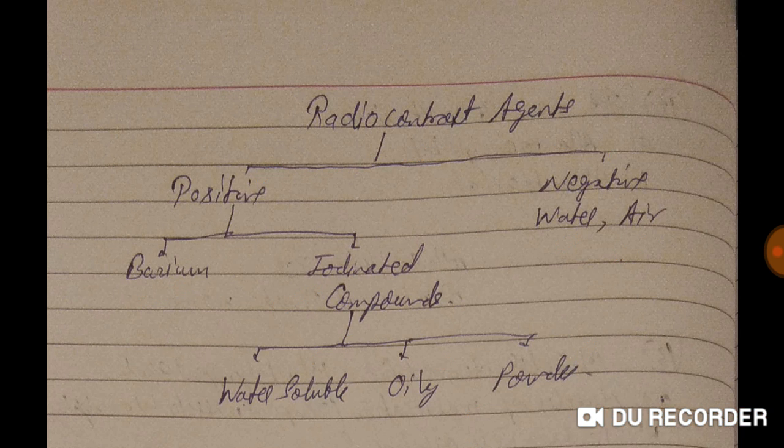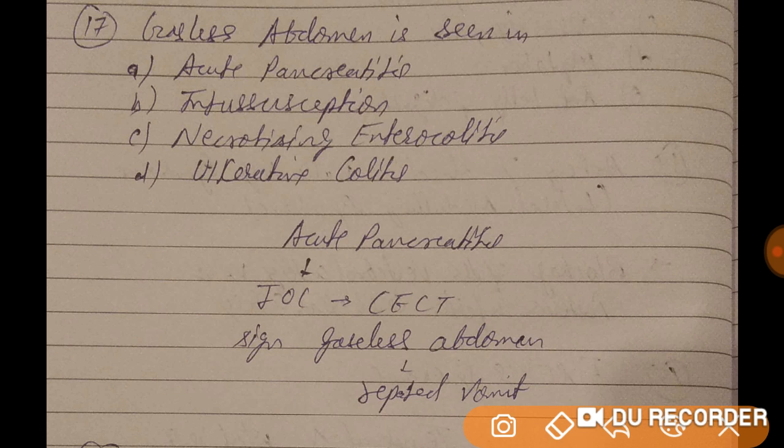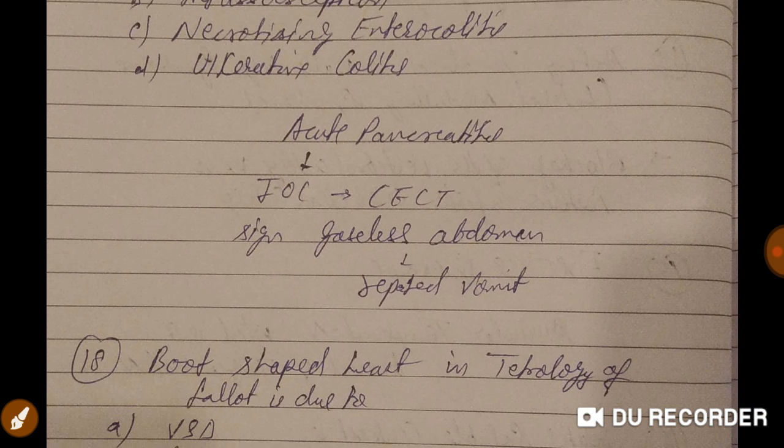These are the preparations. Now, gasless abdomen is seen in acute pancreatitis. The investigation of choice is CECT, contrast enhanced computed tomography. Sign of gasless abdomen in acute pancreatitis. Why? Because there is repeated vomiting which causes acute gasless abdomen.